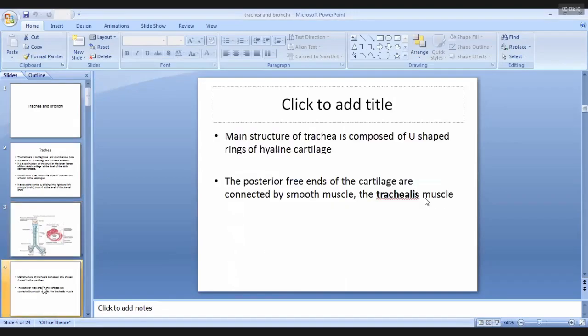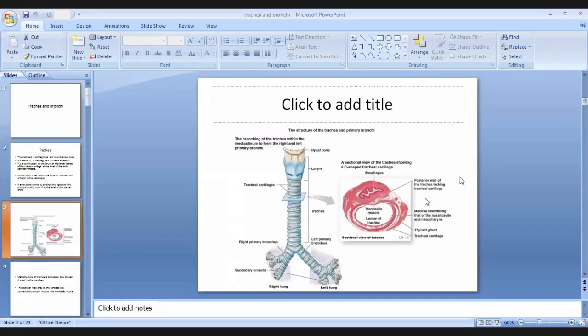If we see the structure of the trachea, that is mainly composed of U-shaped rings of the hyaline cartilage. Posteriorly, there are the free ends of this because it is U-shaped or C-shaped. So C-shaped cartilages, posteriorly, these are the free ends. And these free ends are connected by a type of smooth muscle known as trachealis muscle. So the main structure of the trachea is composed of two structures, the hyaline cartilage that is arranged in C-shaped or U-shaped rings. You can easily see in this figure. And posteriorly, these ends are connected by a type of smooth muscle known as trachealis muscle.